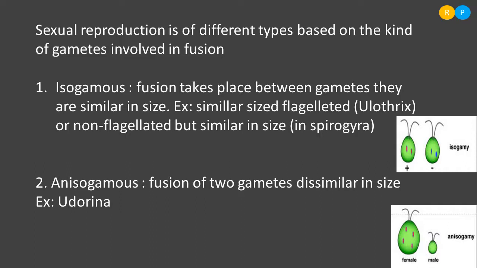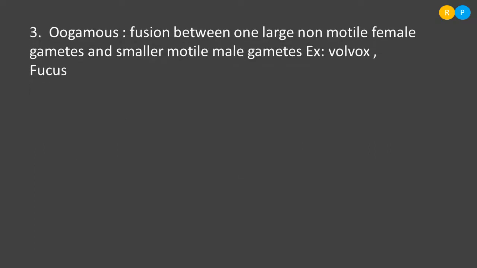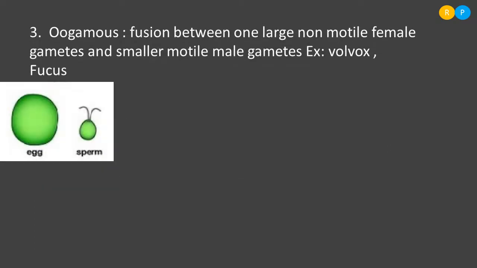And let us move to the third one, that is the oogamous type of reproduction. In the oogamous type, the fusion takes place between one large, non-motile female gamete and a small motile male gamete. Understood?